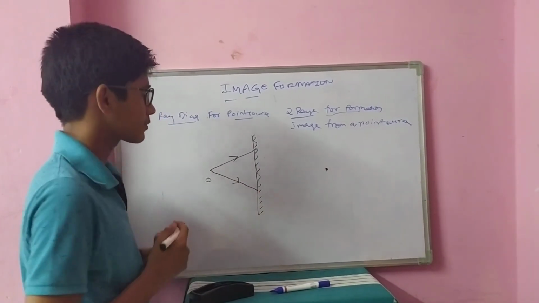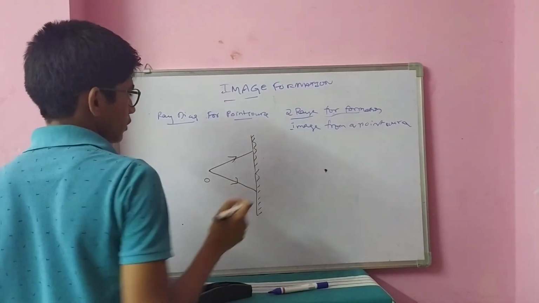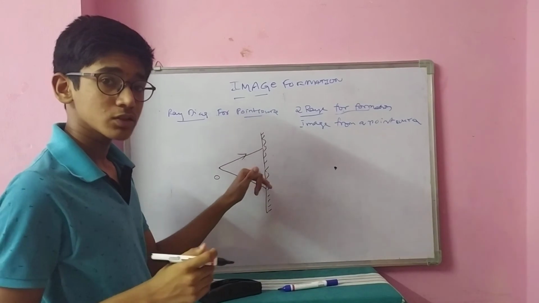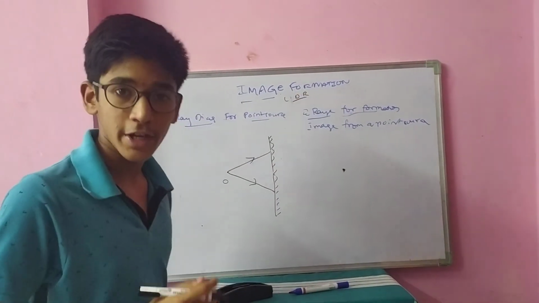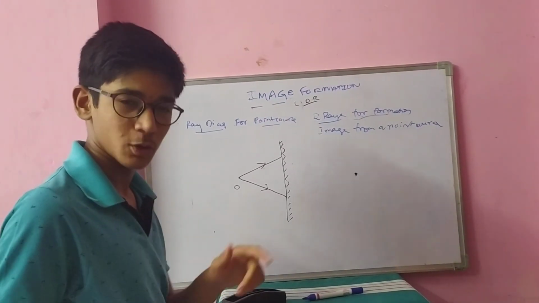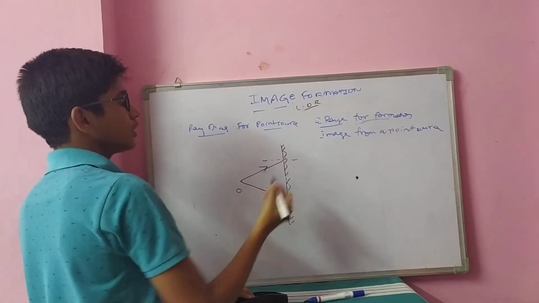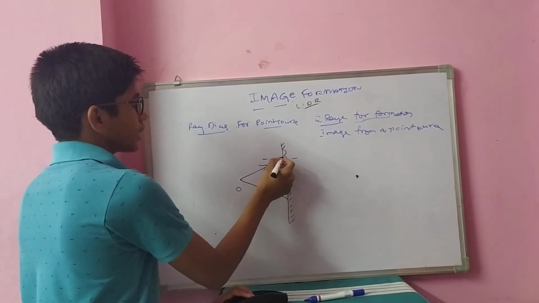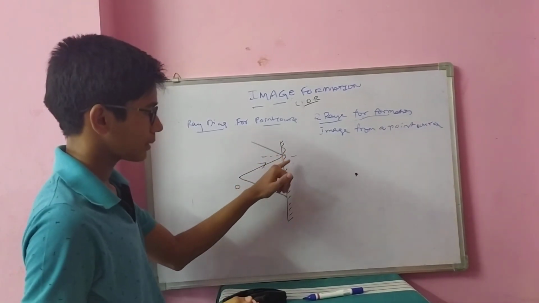Now, I have to draw an image. A plane mirror always obeys the laws of reflection. Am I right? In the previous video I had discussed it. If you didn't watch or if you don't know the laws of reflection, please watch that and come to this video. According to the laws of reflection, angle I equal to angle R. In the sense, a light ray is incident on the plane mirror like this.